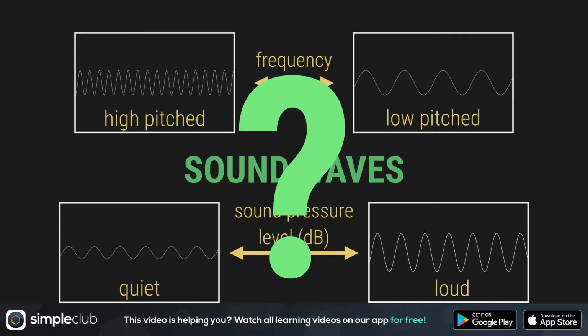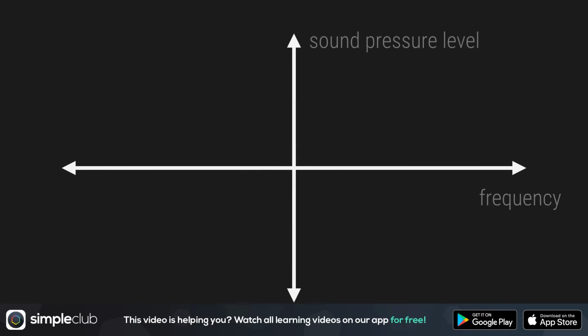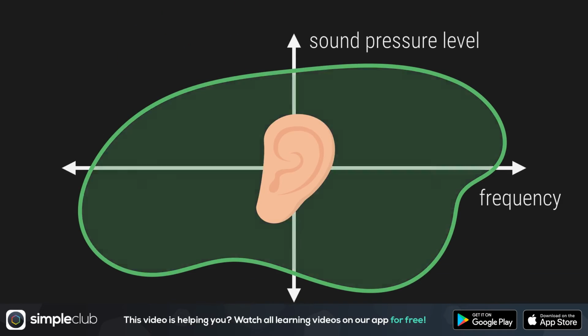Great question, and that goes right back to biology. The human ear can only perceive a certain range of frequencies and sound pressure levels. That means that we only hear certain pitches and then only if they have a certain volume. And it's all related. We'll show you exactly how here.